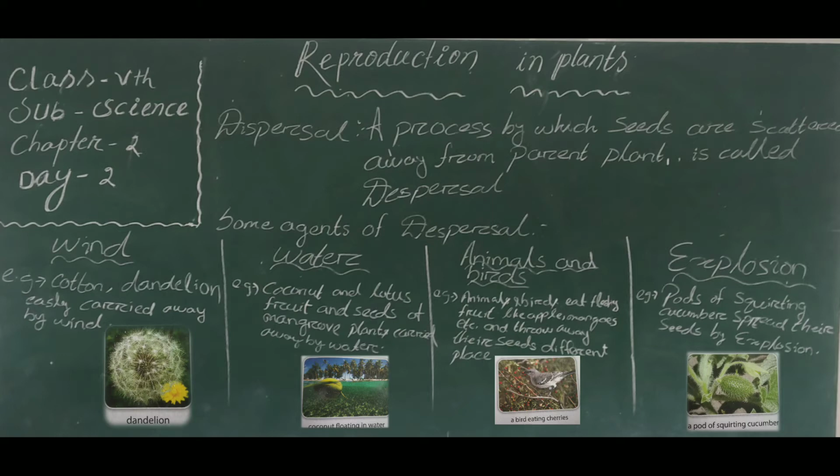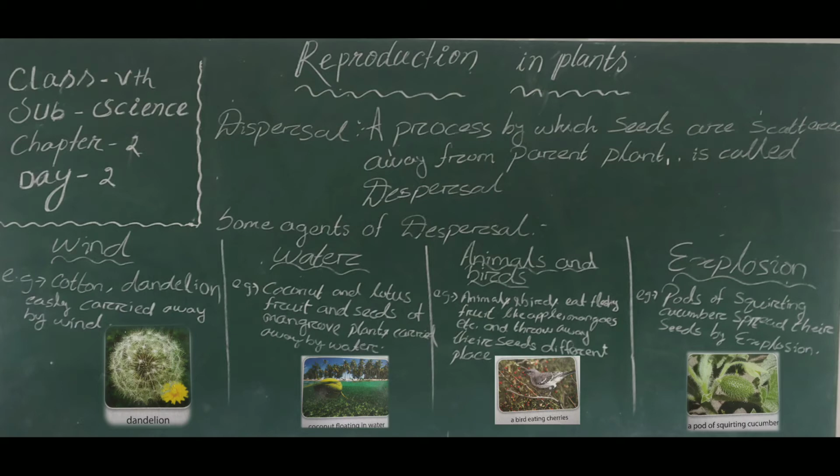Next, types of seed dispersal. There are different ways in which seeds from their parent plants are dispersed. These include some agents: wind, water, animals and explosion. First is wind. How is a seed scattered from its mother plant by wind?